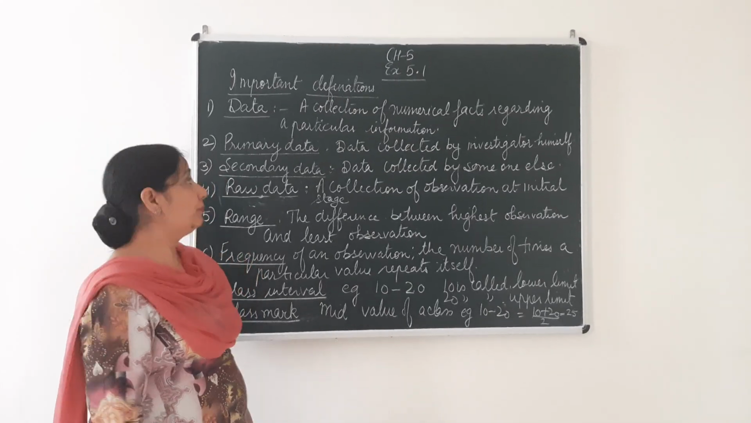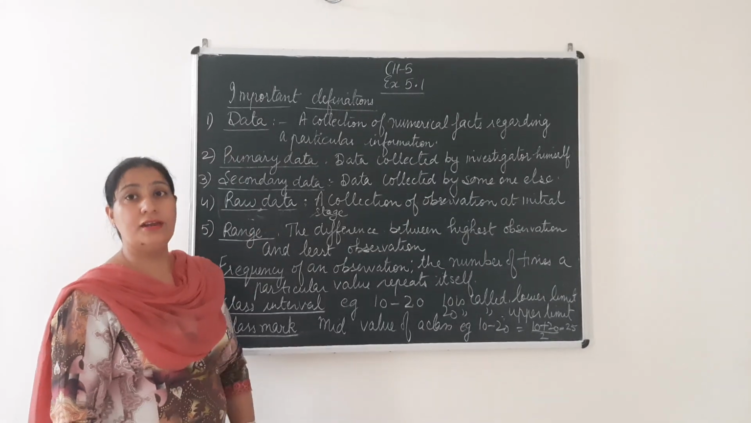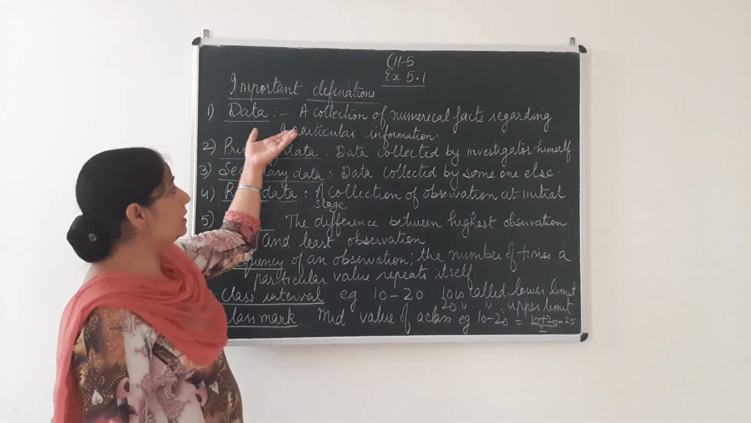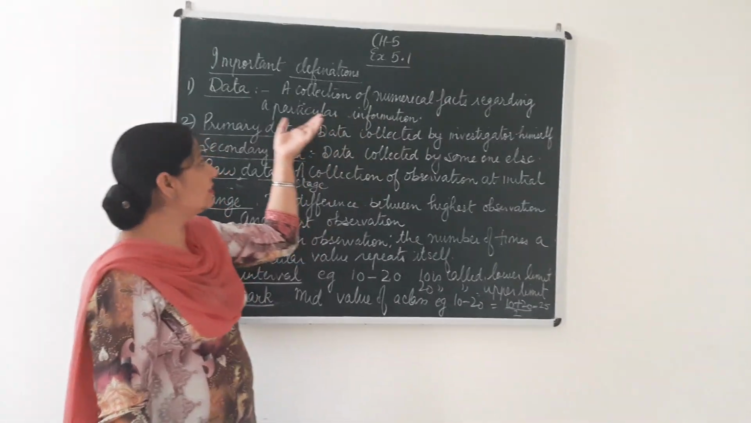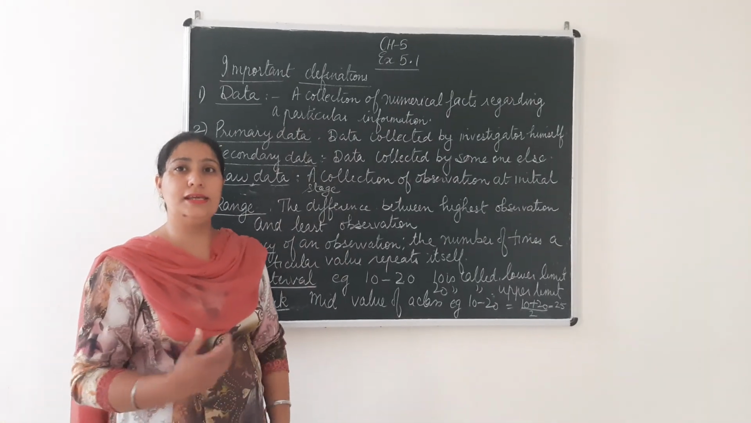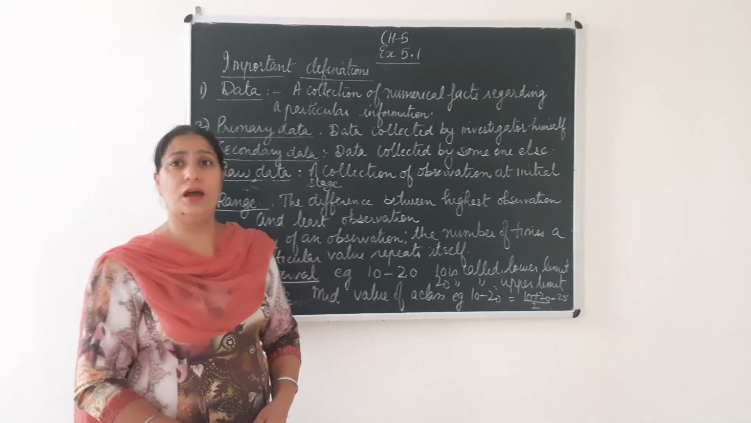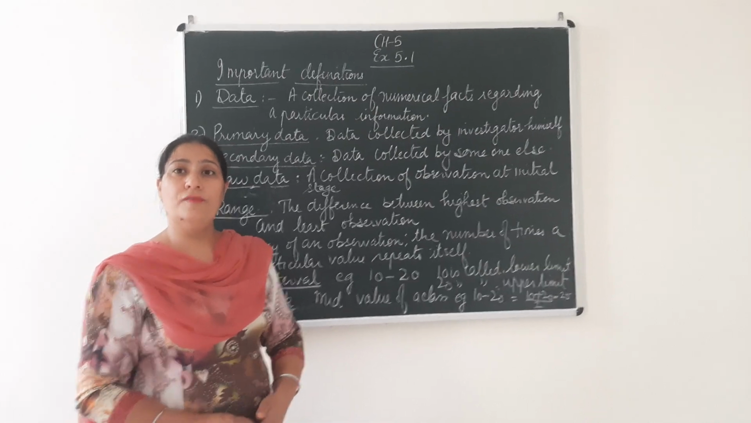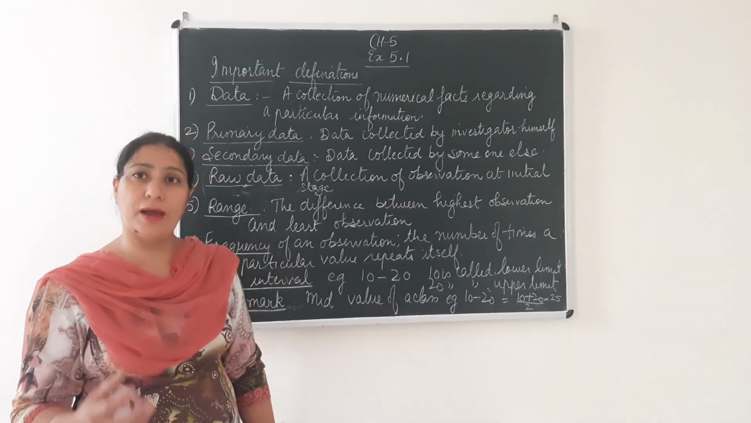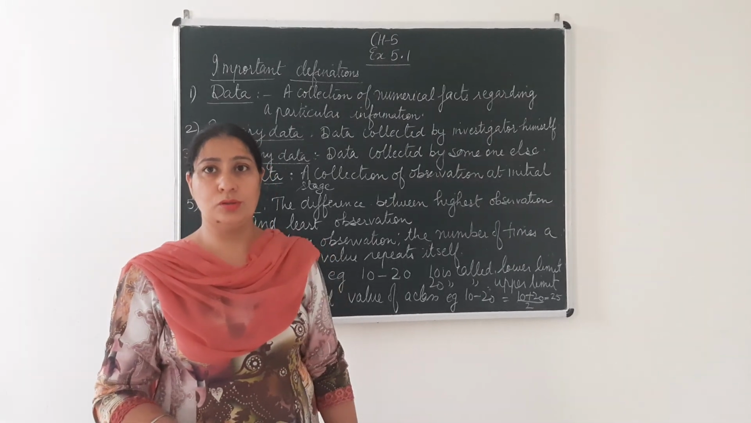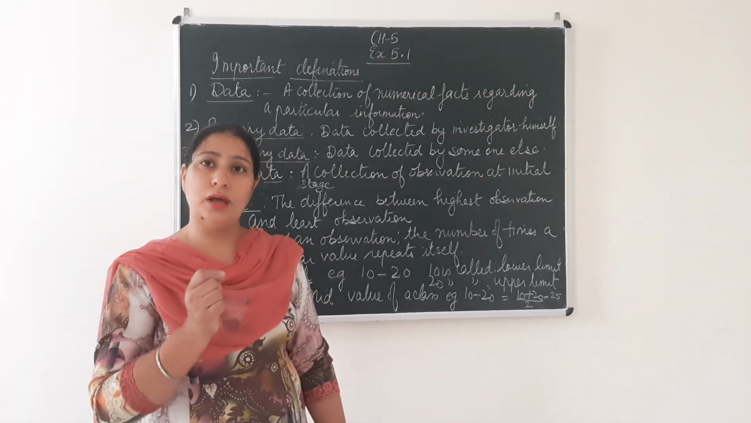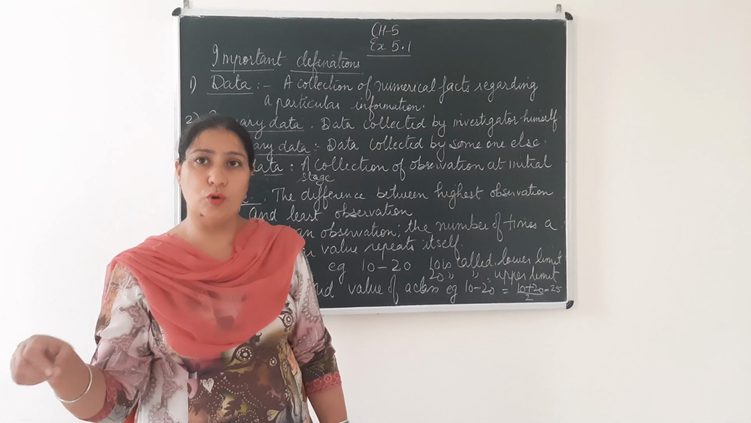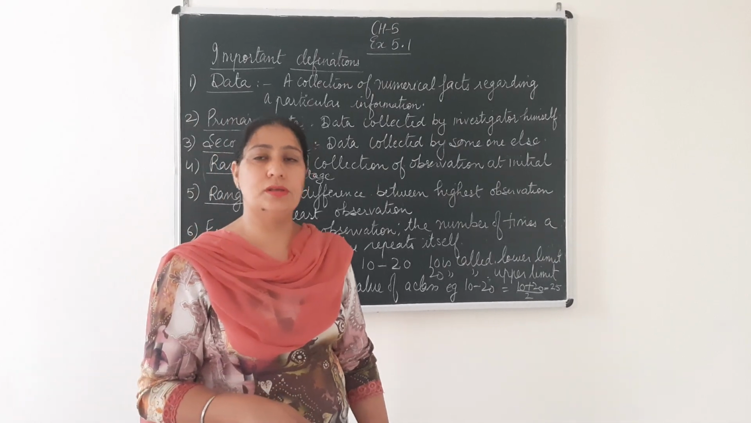So listen very carefully. The first definition I have written is data. I already gave you the definition on that day. Data means the collection of numerical facts regarding a particular information. Let us take an example. Suppose I ask you, go to your locality today and find out how many members of the family are there in each house. So you go and write down the house number, and suppose you write 5 members. Second house, 4 members. Third house, 3 members, and so on.